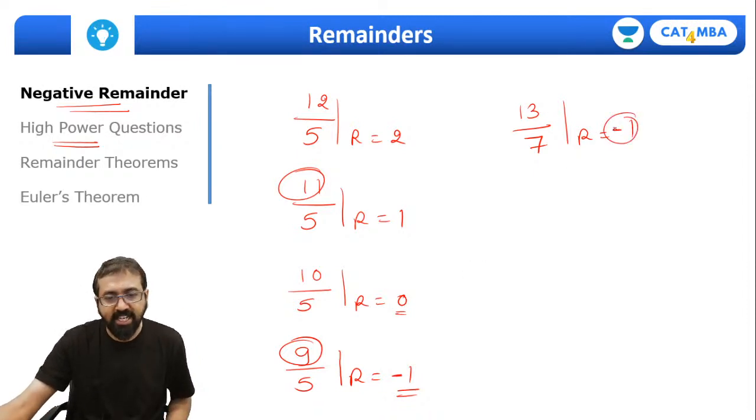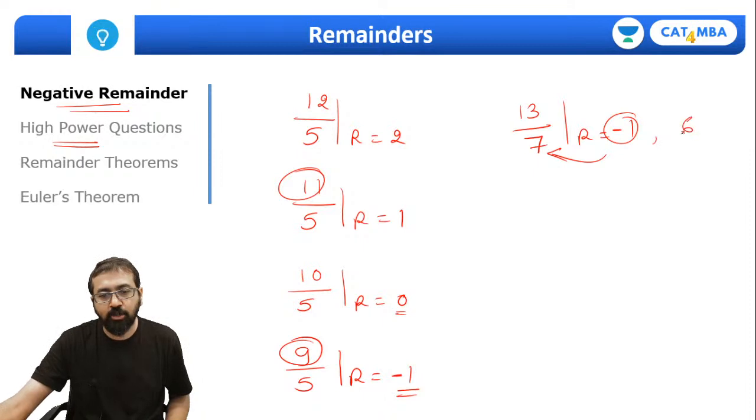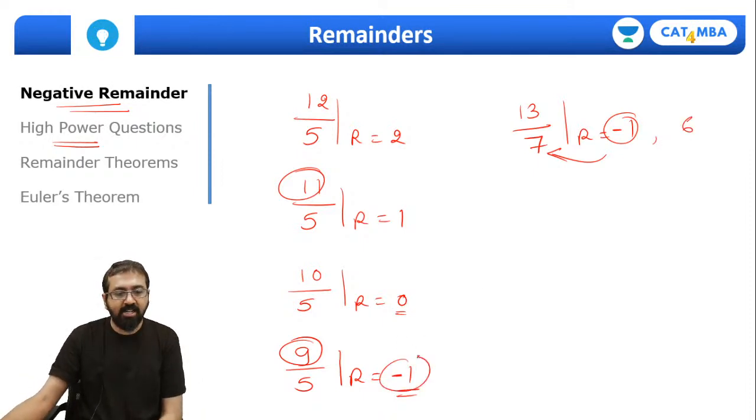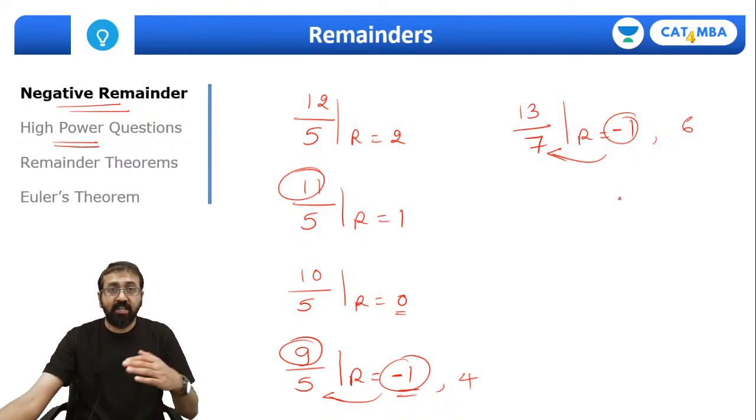You know, when you add this negative remainder to the divisor, you will get your positive remainder back. If you add this minus 1 to 5, you will get your positive remainder 4. So that's always there, but you can also write minus 1. Now where can we use this concept?